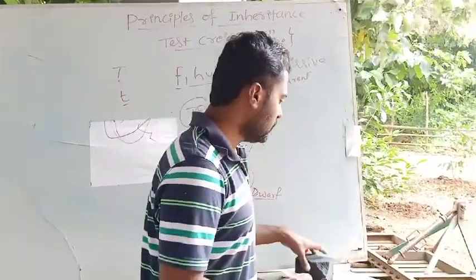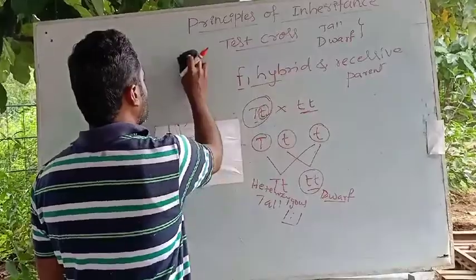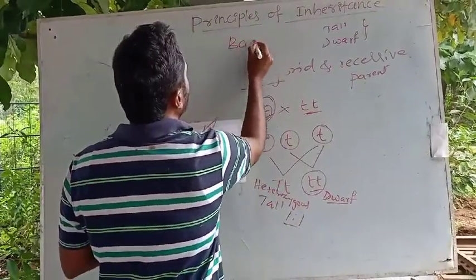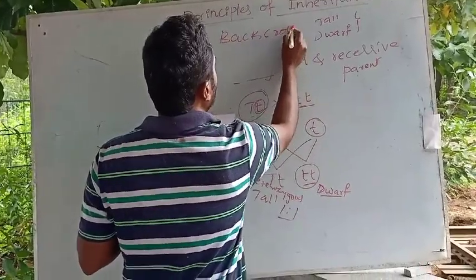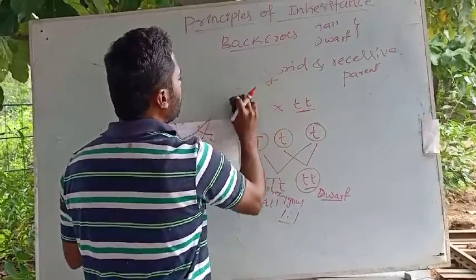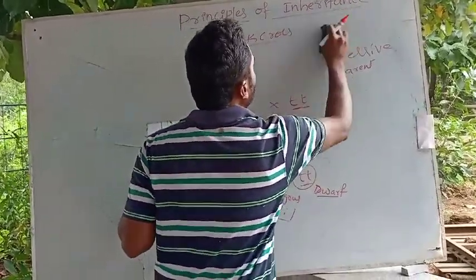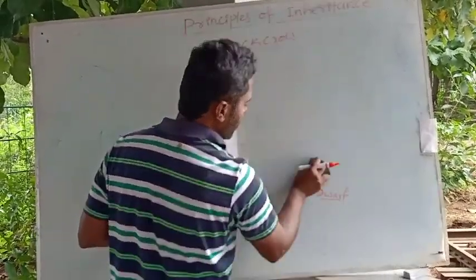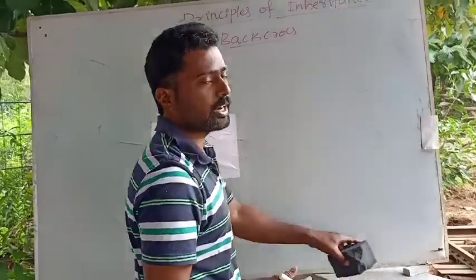Okay, and the next one similarly, the back cross. See, back cross is nothing but the cross made between the F1 hybrid and either of the parents. It means either the cross made with the dominant parent or the cross made with the recessive parent.